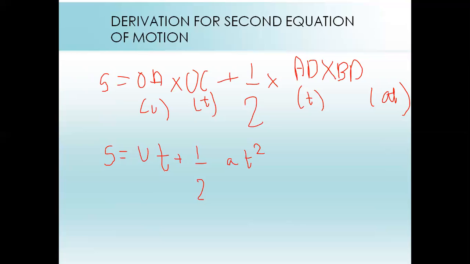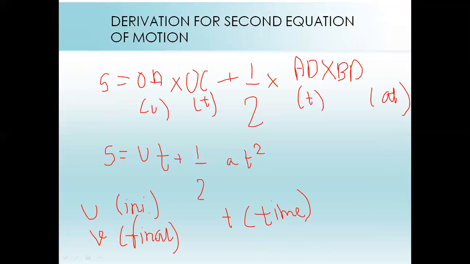So first of all, important terminologies: U is initial velocity, meaning the point from which the motion started, initial. V is final, the point at which we are taking the final reading. And T means the time the object took for the motion. Acceleration means change in velocity per time, and distance you can easily understand.